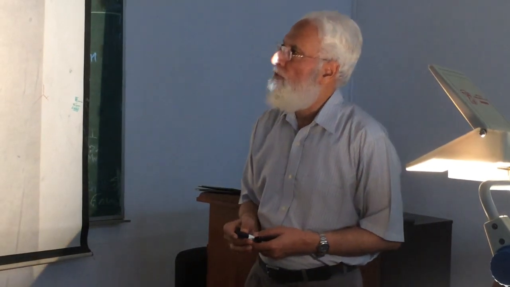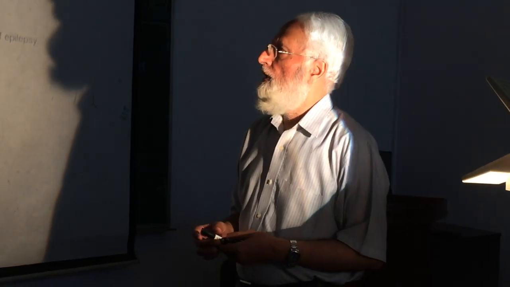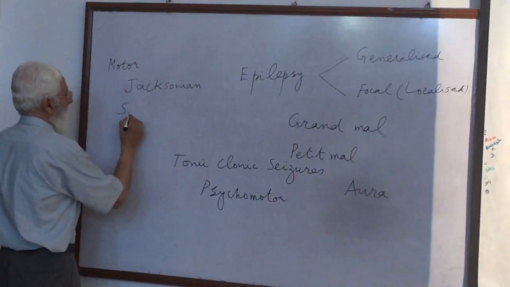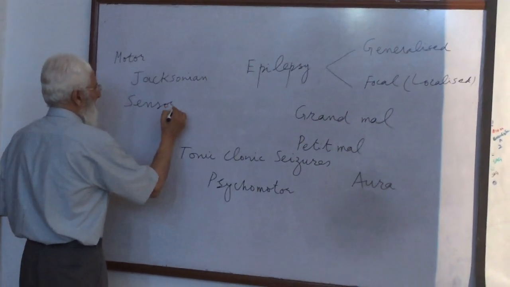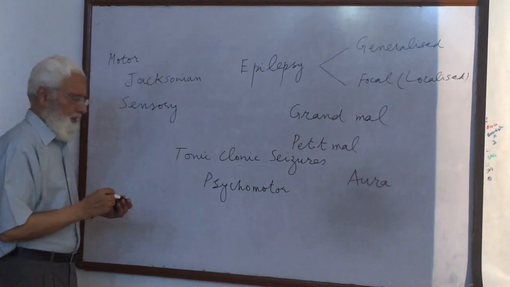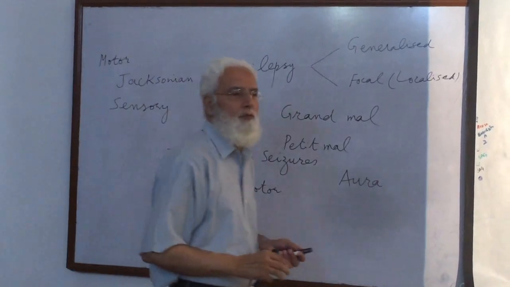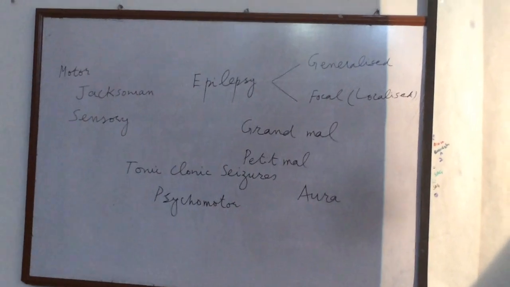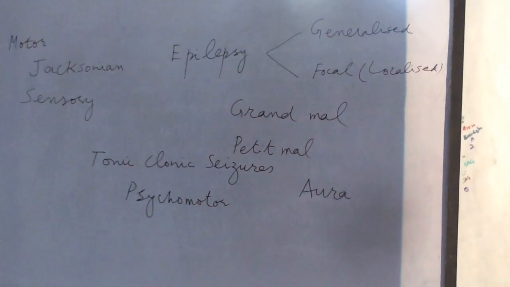In sensory Jacksonian epilepsy, there is excessive neuronal discharge from a part of the parietal cortex.